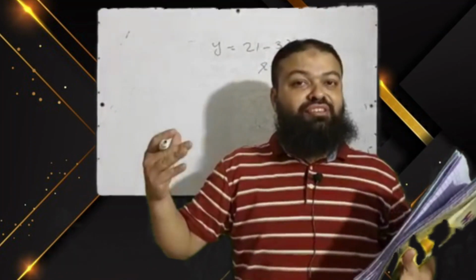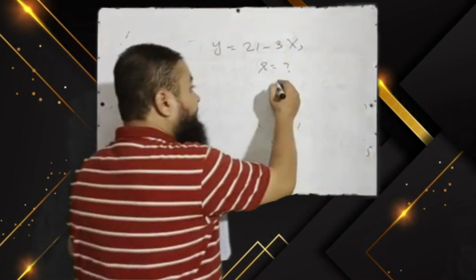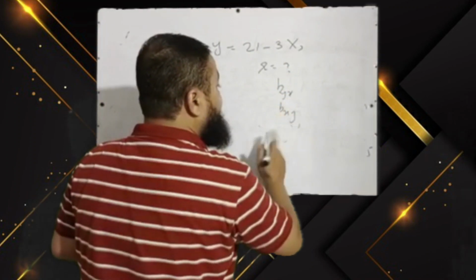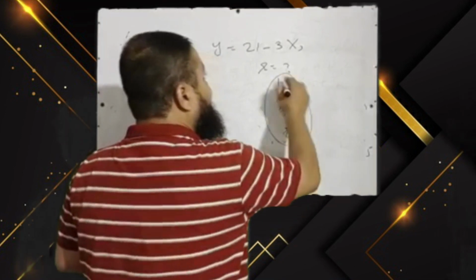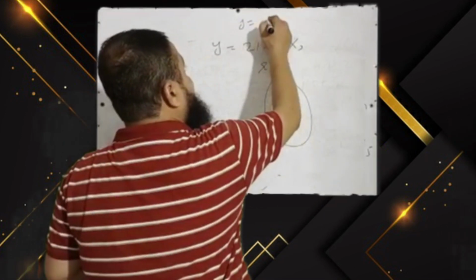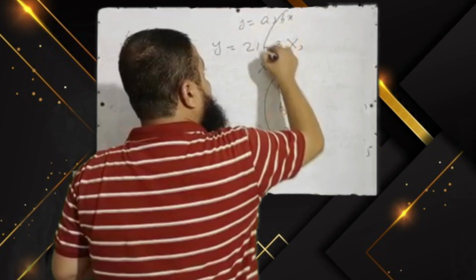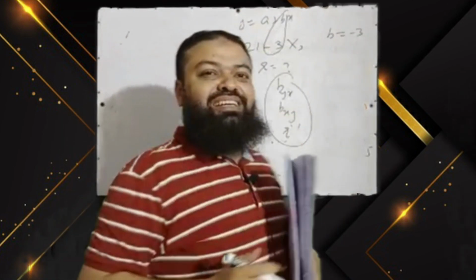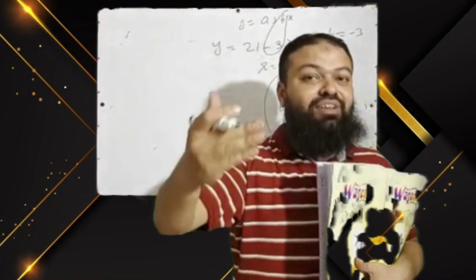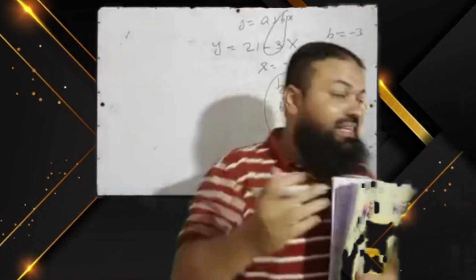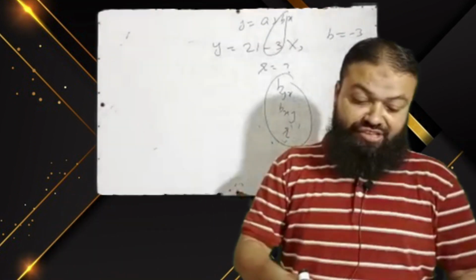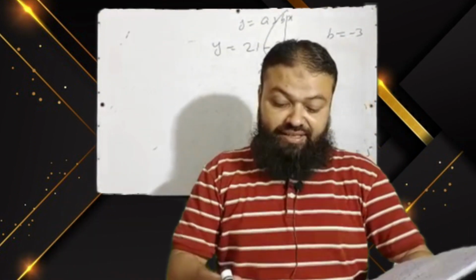In my lectures I have discussed with you the sign of byx, sign of bxy and sign of r must be same, and you can see if you compare it with a plus bx, it means b is minus 3, the slope is in minus sign, the regression coefficient is negative. If the regression coefficient is negative, it means that correlation coefficient must be negative. A very important concept. The correct answer is negative.